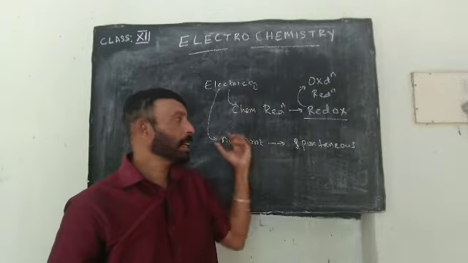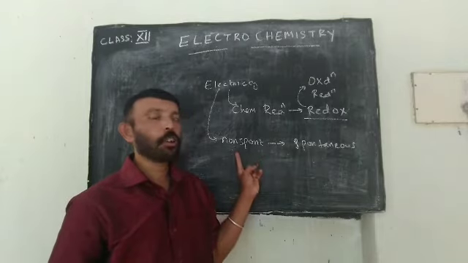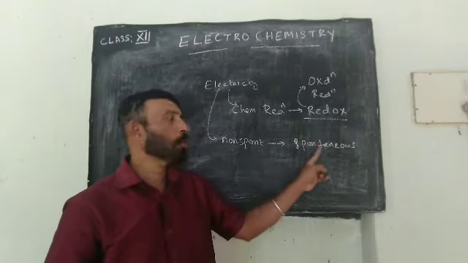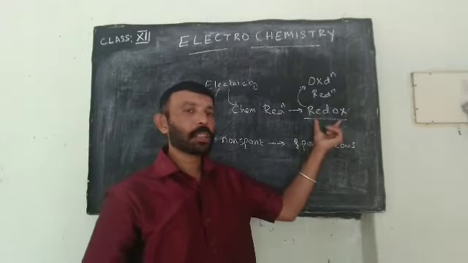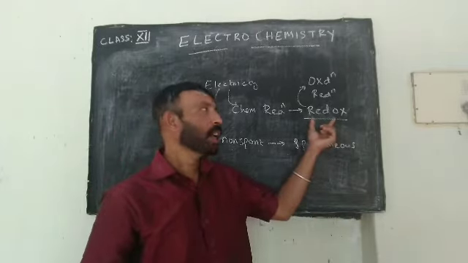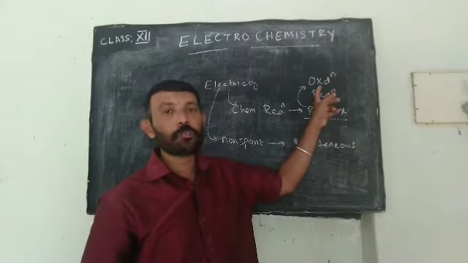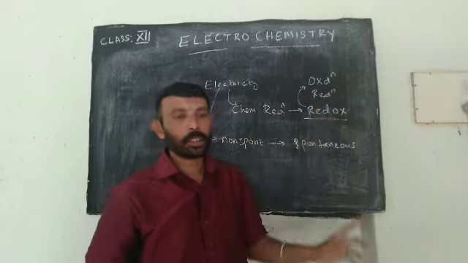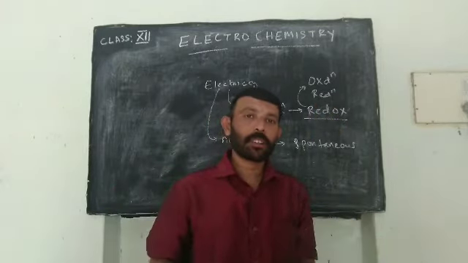Use of that electrical energy is for the conversion of non-spontaneous reaction to spontaneous reaction. Redox reactions are those reactions in which there is the simultaneous occurrence of both oxidation and reduction. So electrochemistry deals with redox reactions.